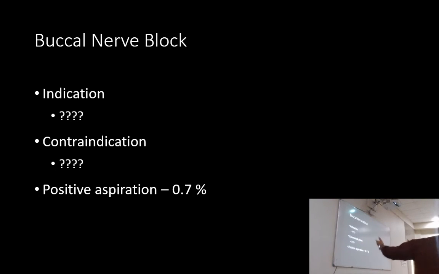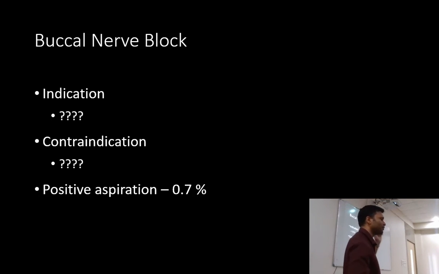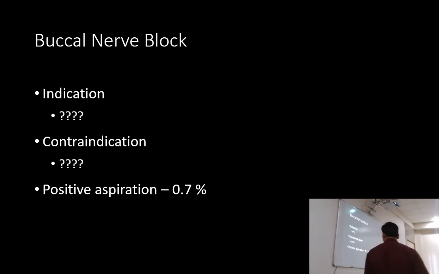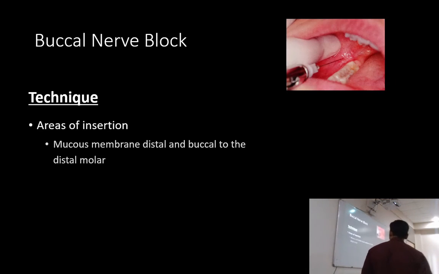If there is infection, you're not able to deposit the LA in this region because it won't work. So if there is infection in the buccal region and you want to perform surgery in that region, then you'll have to go for the Gow-Gates nerve block or the other blocks, the extraoral technique that I told you about. Positive aspiration is very rare, it has never happened in my cases till now. So the technique. The area of insertion, as I mentioned, is distal and buccal to the last molar.